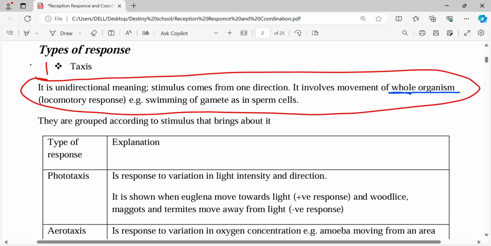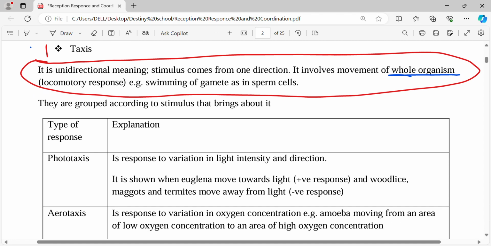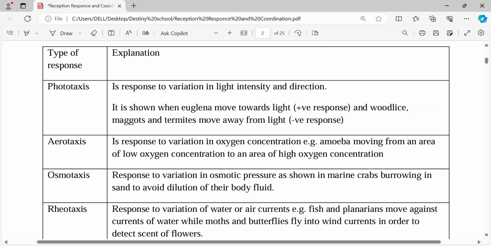Yes, so that is taxis, or tactic response. Now let's focus on the types of taxis. There are numerous types of taxis that you can see on the screen.